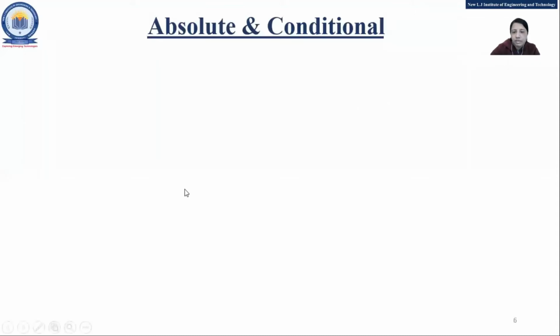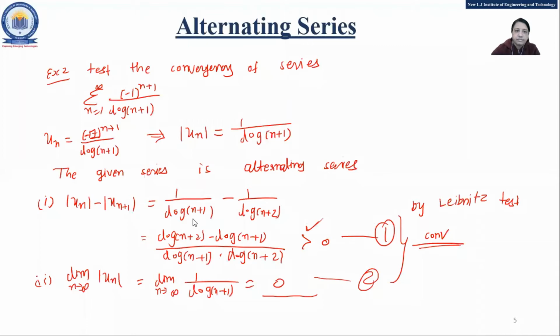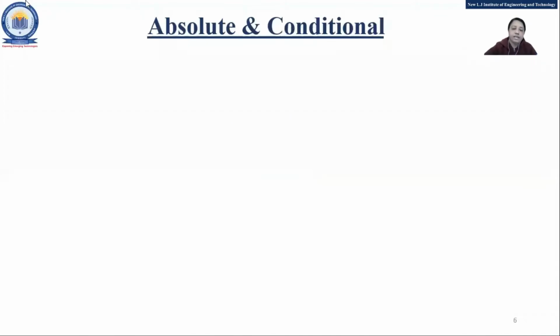If it is less than 0, then your series is divergent, because in the Leibniz test, condition 2 is only for convergence. If you find it less than 0, then your series is divergent. You can write that directly. Now, absolute and conditional convergence.